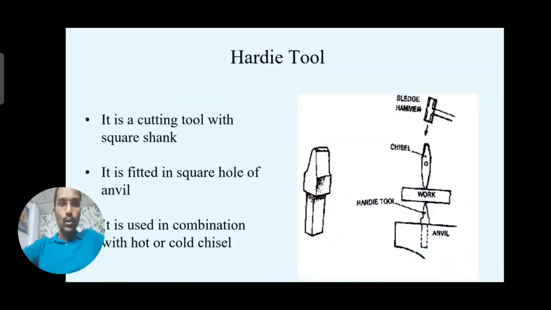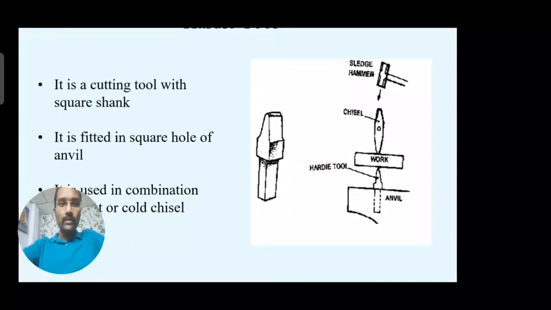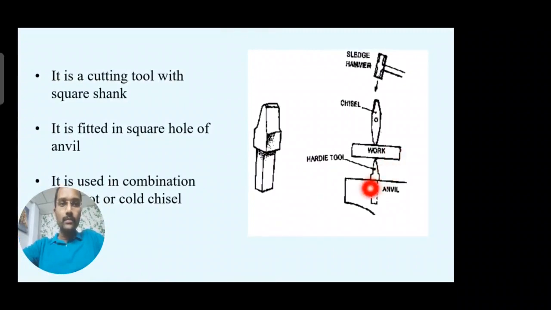So this is a hardie tool, and at the bottom of that is the shank portion. This shank is inserted into the anvil. Here this is the anvil, and in this anvil, whatever the hardie hole is there, the square shank is inserted into that. So this is the hardie tool.